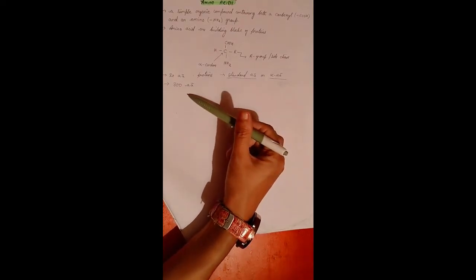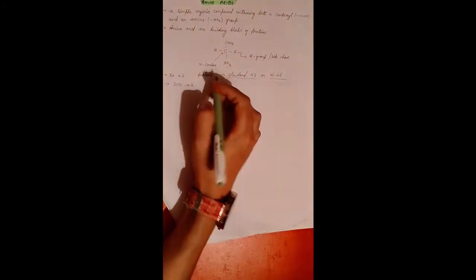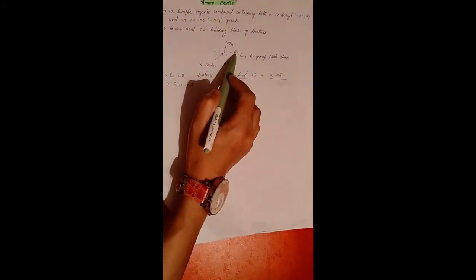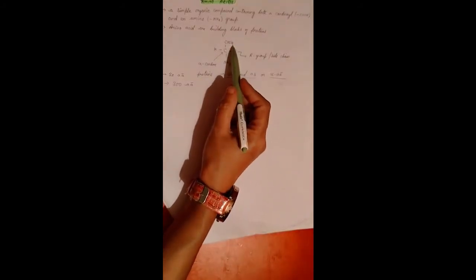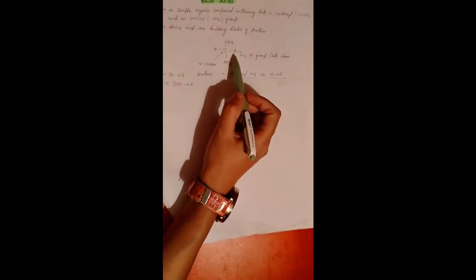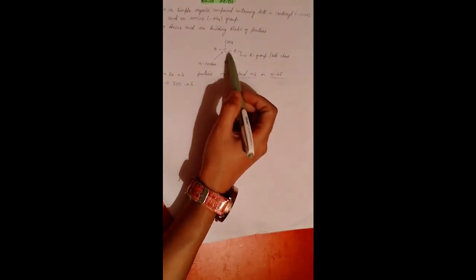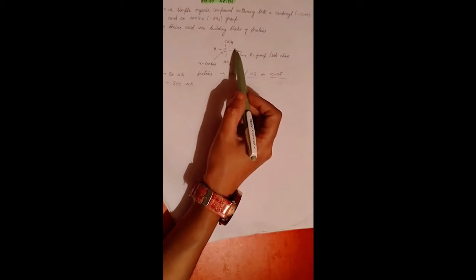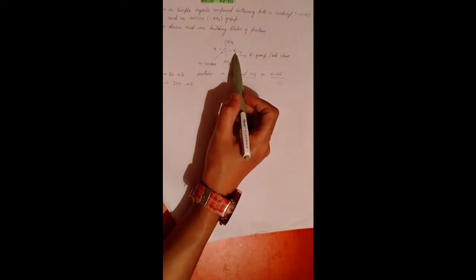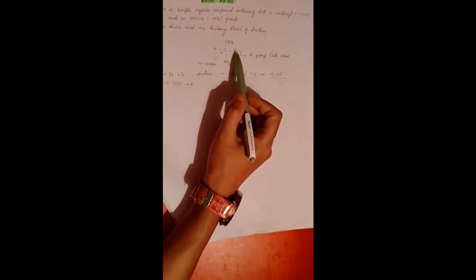And all the 20 amino acids differ from each other in their side chain or R group. This is the general structure of the amino acids, but they differ from each other in the R group or side chain, which varies in structure, size, and also electric charge.